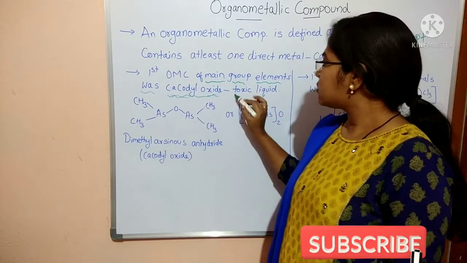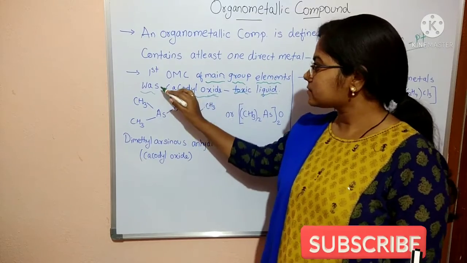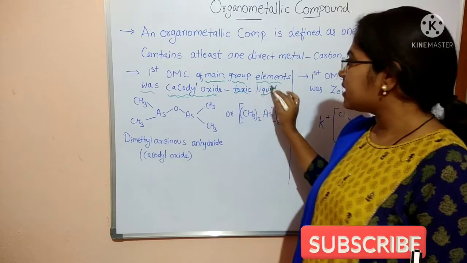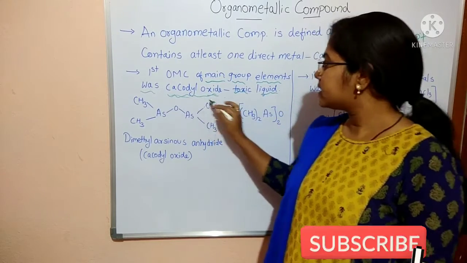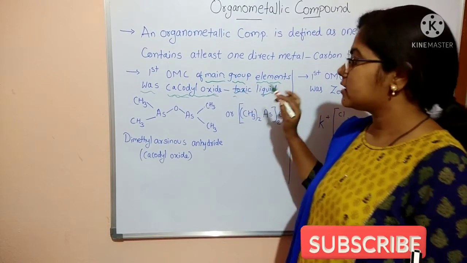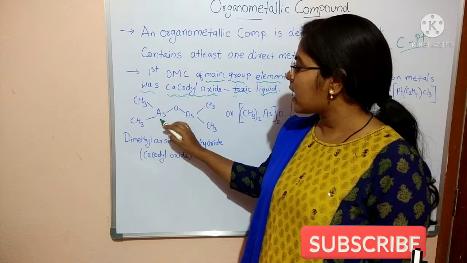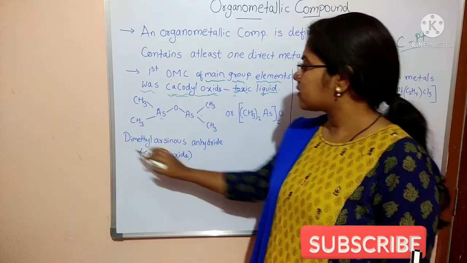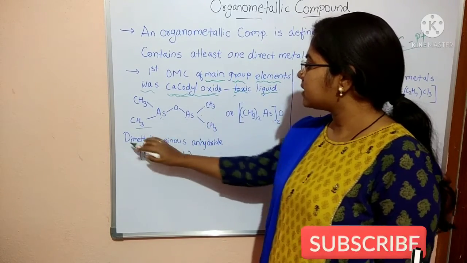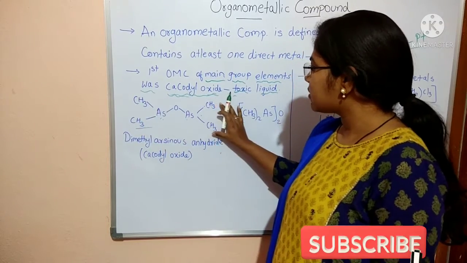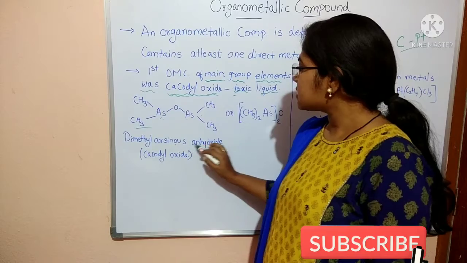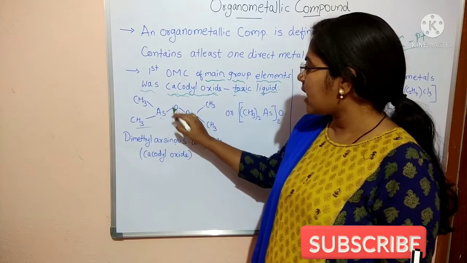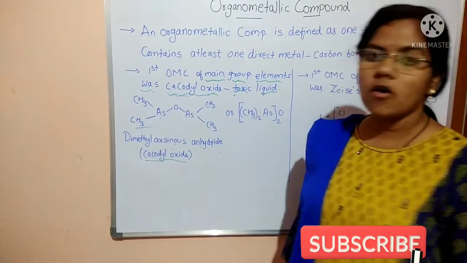The structure is (CH3)2As-O-As(CH3)2. The name of this structure is dimethyl arsenious anhydride, that is, cacodyl oxide.